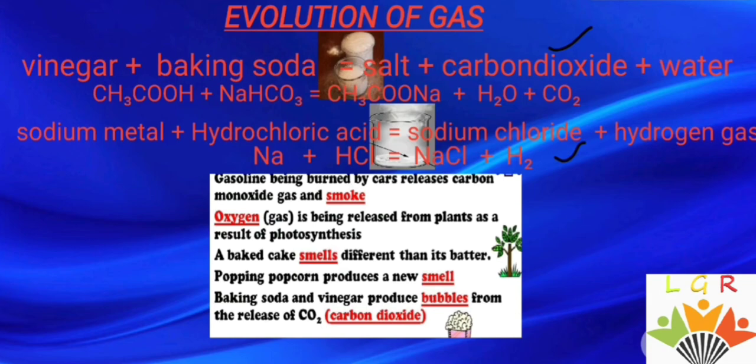Gasoline being burned in a car releases carbon dioxide, and you can see the gas in the form of smoke. Oxygen is released from plants as a result of photosynthesis. A baked cake smells different than its batter. Popping popcorn produces a new smell due to the formation of gas. Baking soda and vinegar produce bubbles from the release of carbon dioxide. That's why you can see the bubbles.